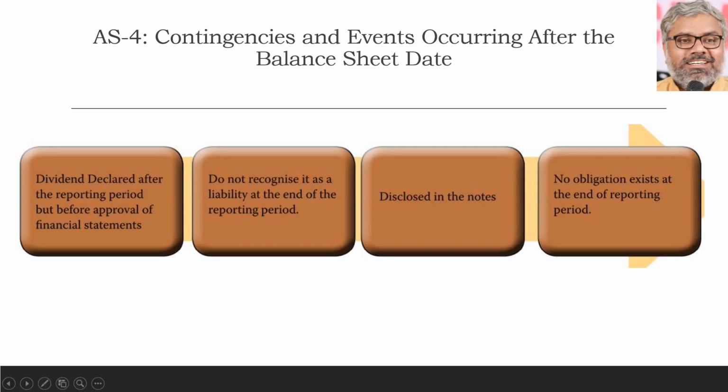No company is obliged to pay dividend. We are talking about equity dividend particularly. So that is one more special point that can be noted in this AS4. As a separate question, if it is asked, this is the essence of dividend. Simple, non-adjusting event, no need to recognize liability, but it has to be disclosed in the notes to accounts.